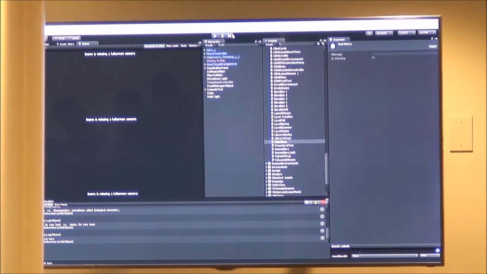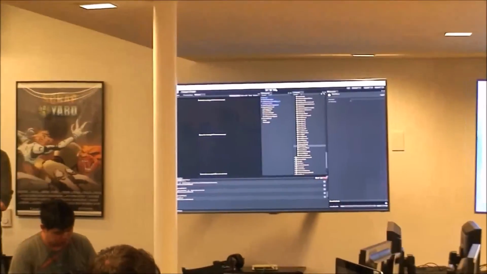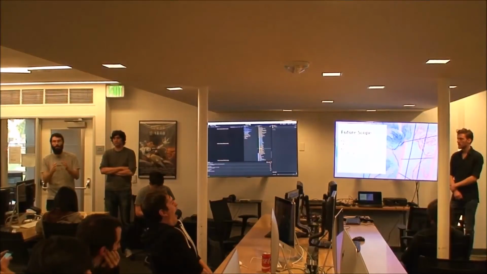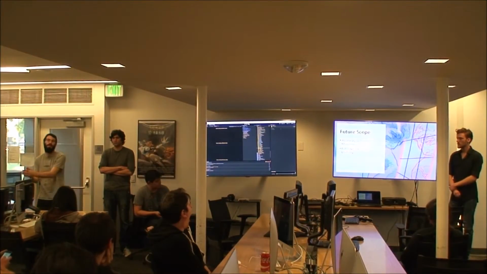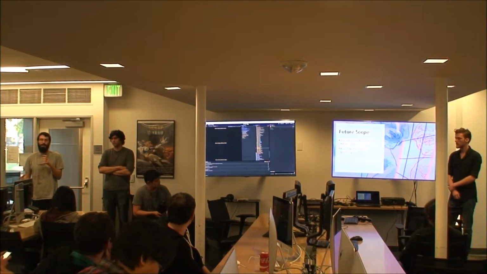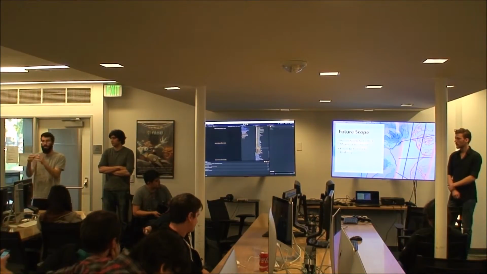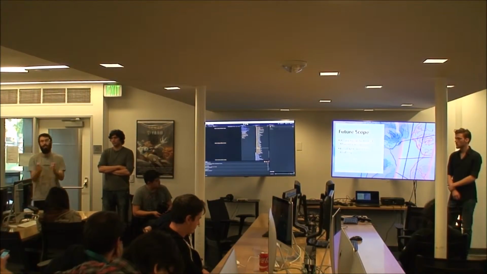And other parts of the future scope. We just want to iterate on the aesthetic a little bit more. So what we're going to do moving forward to ensure that the environments that you're experiencing are genuinely memorable, but at the same time are different from each other, we're going to incorporate procedural generation with curated design. So we will have our artist team curate certain locations, which can then be inputted into the game.